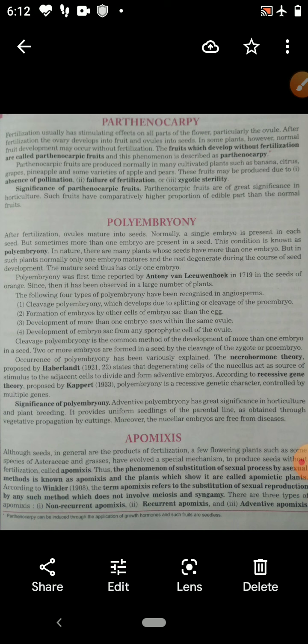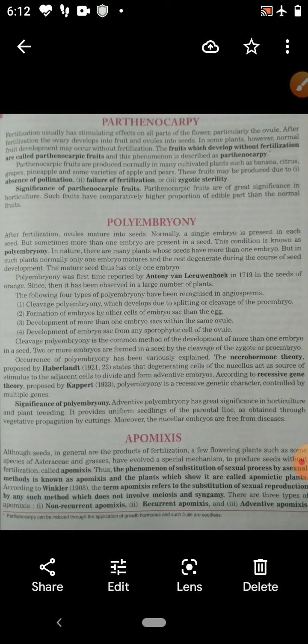Non-recurrent apomixis is where the embryo develops from the unfertilized egg. So it means the embryo is haploid. It develops from the unfertilized egg. So this is haploid parthenogenesis.